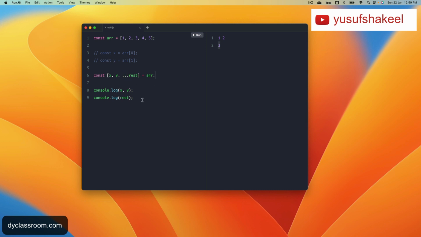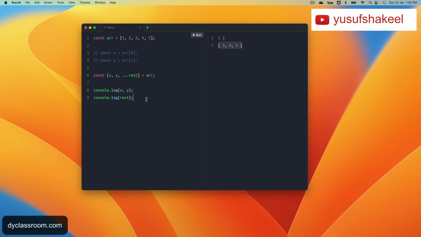We have seen this one before in the rest and spread video. So what we are trying to say is, we have an array, we want to assign the first element to x, the second element to y, and the rest of the elements to this variable rest. And now if we run this, we get 1 and 2 from x and y, and rest is the rest of the elements. And since there are multiple elements, it is an array of elements.